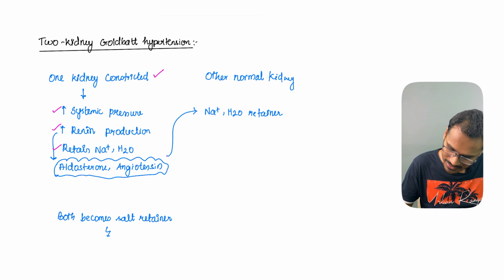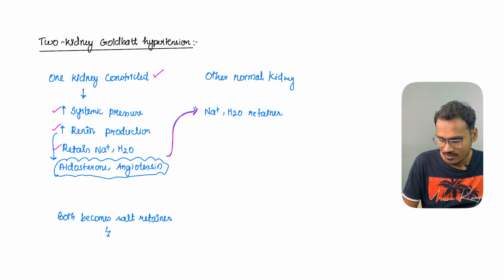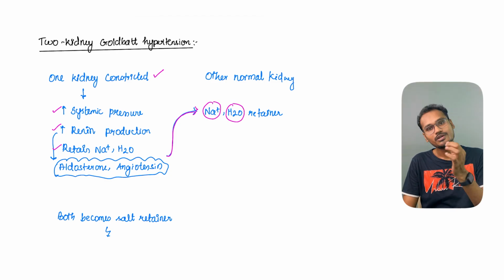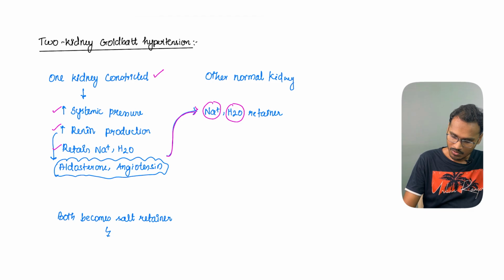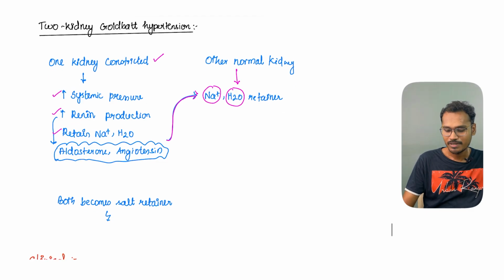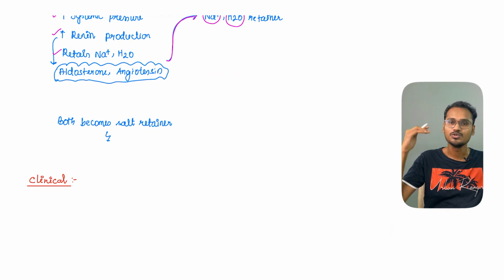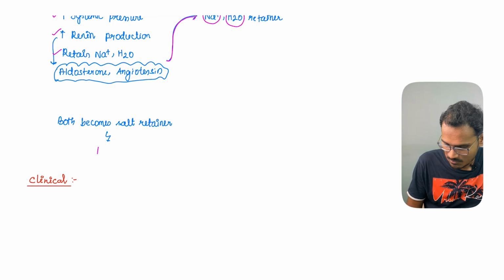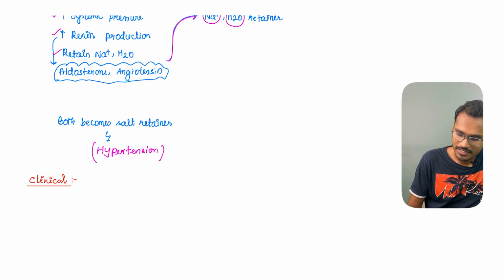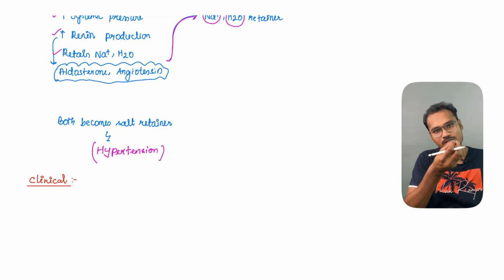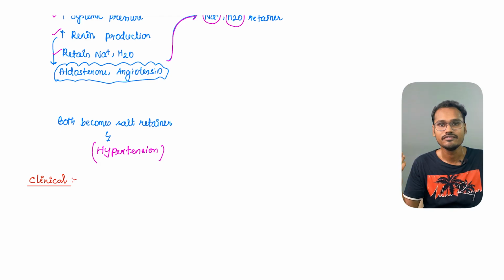So what is going to happen? It will travel to the other kidney also, and they will cause sodium and water retention. Because of this sodium and water retention, with both kidneys doing it, the patient's BP is going to rise too much. The patient will become a salt retainer and will develop hypertension. So in 2 kidney, the compounds which are produced by one kidney are going to act on the other kidney, and the effect is going to be very, very severe.